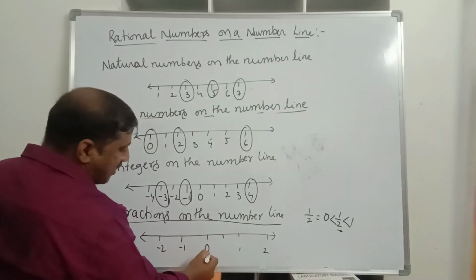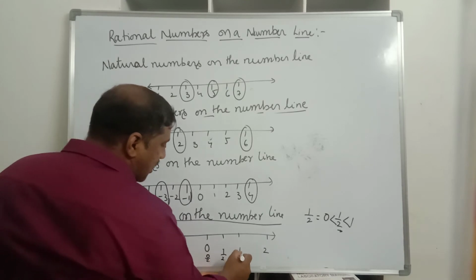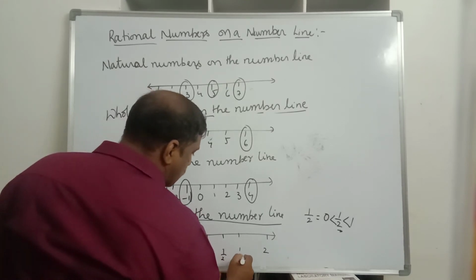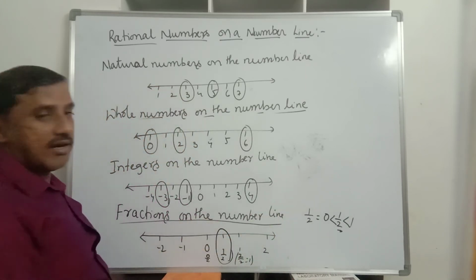Now this will give you 0 by 2, this will give you 1 by 2, and this will give you 2 by 2. 2 by 2 means it is 1. So 1 by 2 is represented by this value.